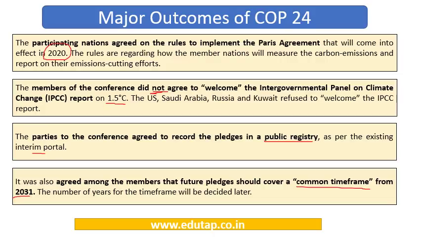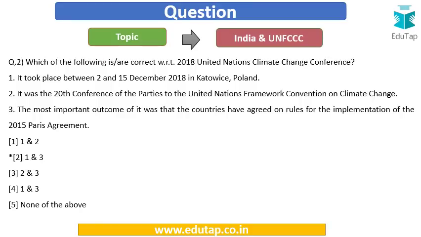The most important thing is that the countries have agreed that right now, though we are taking on pledges, we do not have a common time frame. We are just implementing the pledges as per our own convenience. So we have our pledges, we have our targets, but there is a lot of flexibility in those targets. Now we want to move towards a common time frame, which is going to be put in place from 2031 as per the decision taken in COP 24.